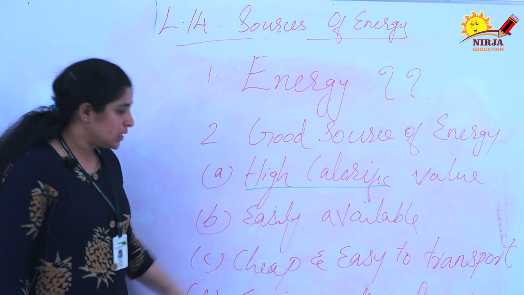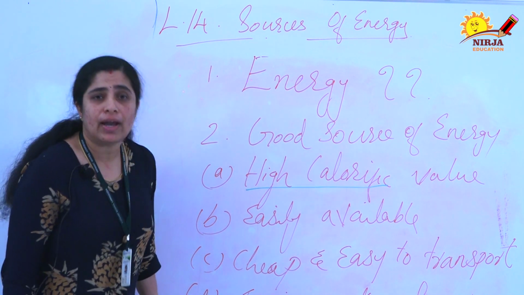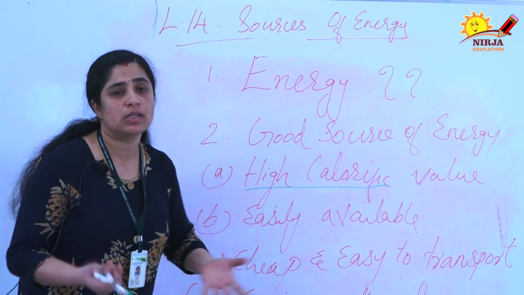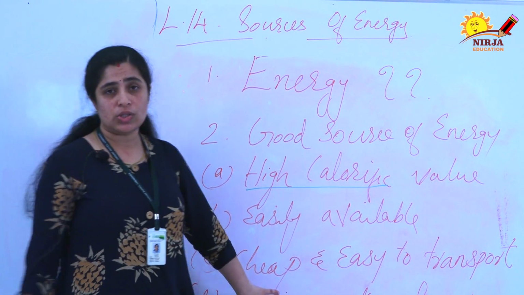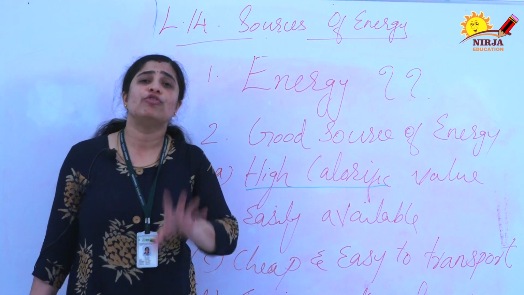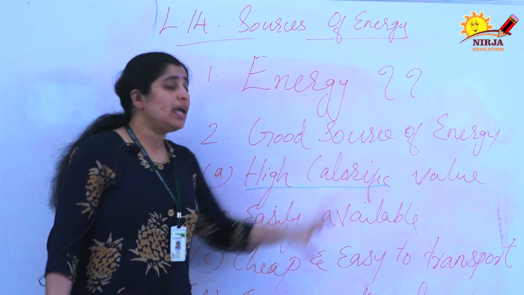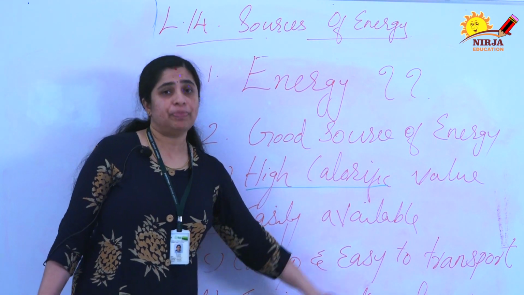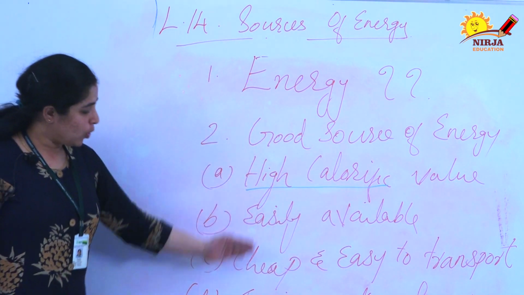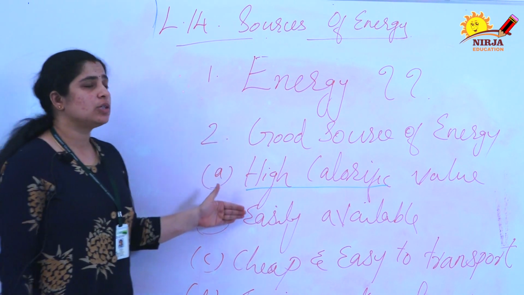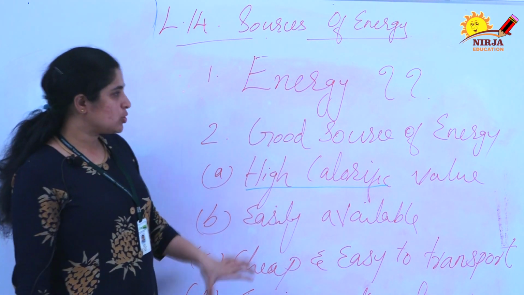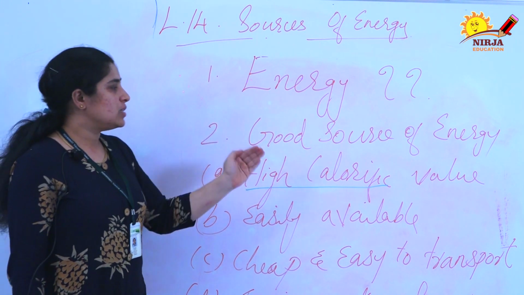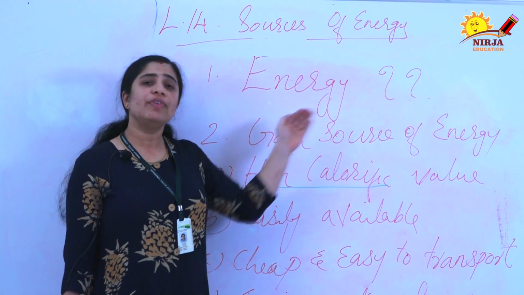And the last one is that it should be environmentally friendly, because now we are hearing the word pollution everywhere. The fossil fuels we are using are creating a lot of pollution. So, it should be environmentally friendly. I will repeat the points again. Actually, this is an important 2 marks question. Normally, it is asked in the board paper also, when is a source of energy a good source of energy.